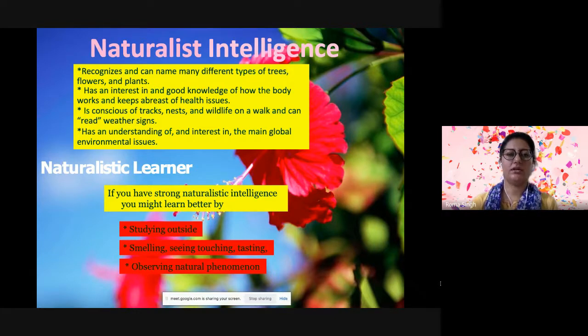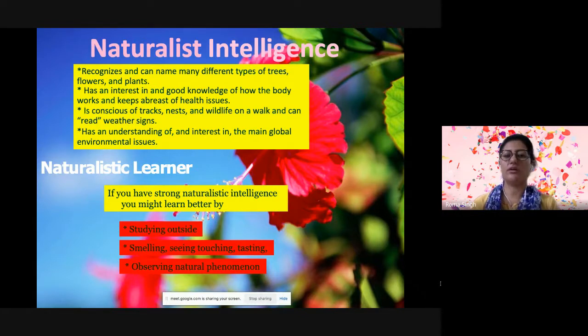They have good interest and good knowledge of how the body works, and they try to be abreast of health issues. They are conscious of the nest, wildlife on a walk. They can read weather signs, so they are more related with nature. They have understanding of the main global environmental issues which require interest.